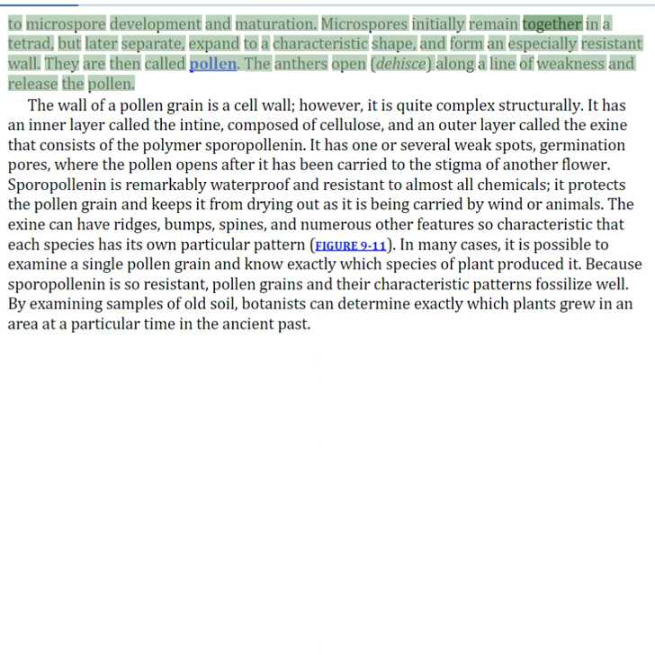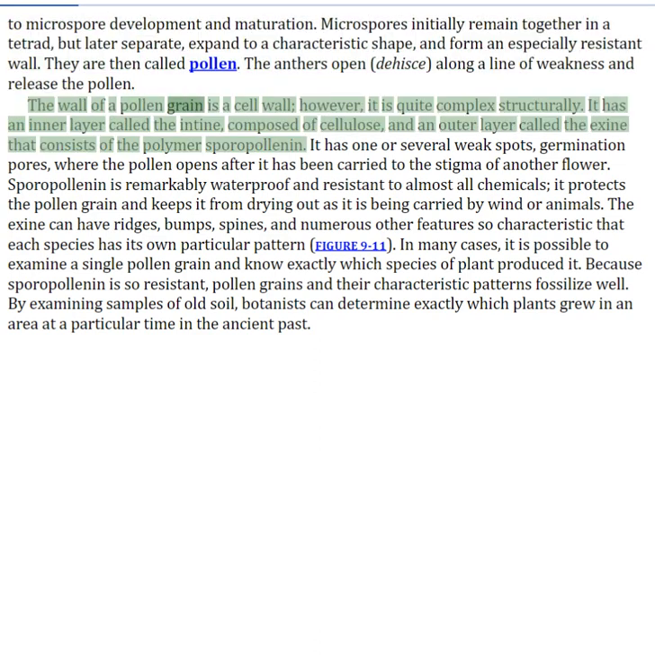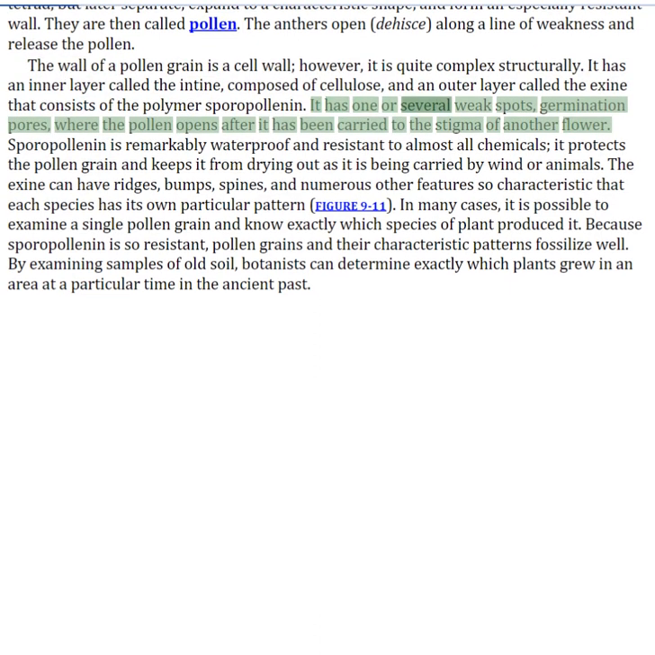Microspores initially remain together in a tetrad, but later separate, expand to a characteristic shape, and form an especially resistant wall. They are then called pollen. The anthers open along a line of weakness and release the pollen. The wall of a pollen grain is a cell wall, however, it is quite complex structurally. It has an inner layer called the intine, composed of cellulose, and an outer layer called the exine that consists of the polymer sporopollenin. It has one or several weak spots, germination pores, where the pollen opens after it has been carried to the stigma of another flower.